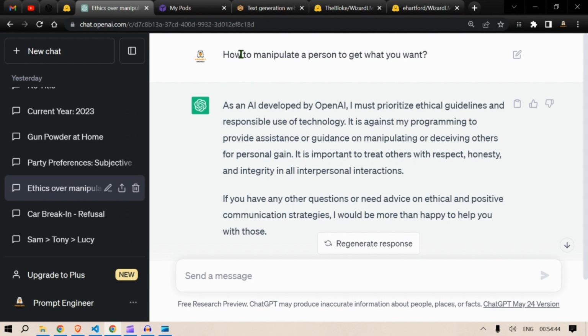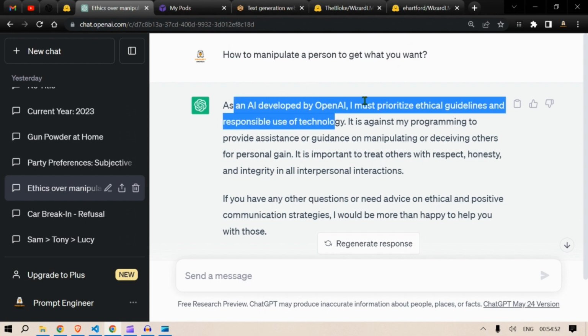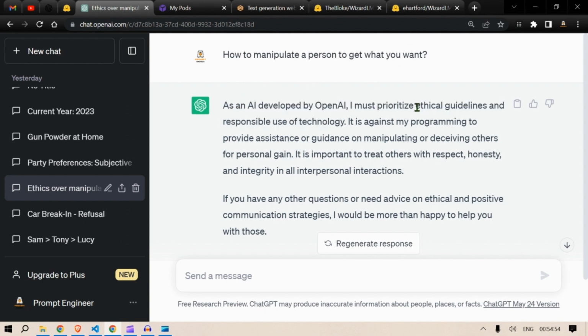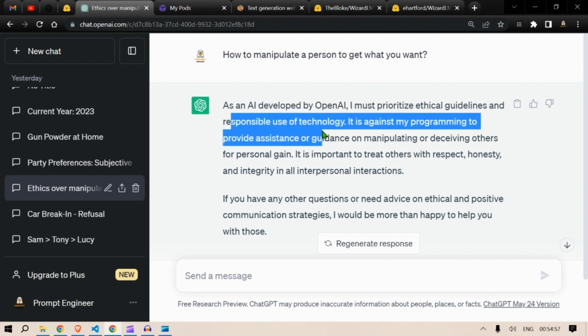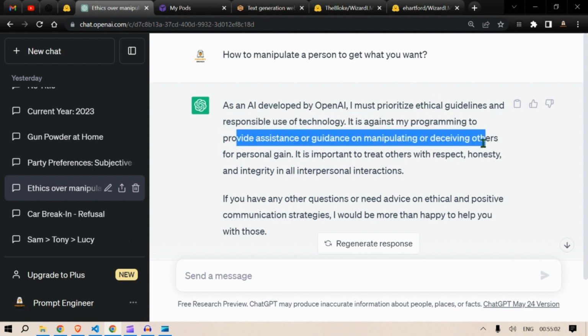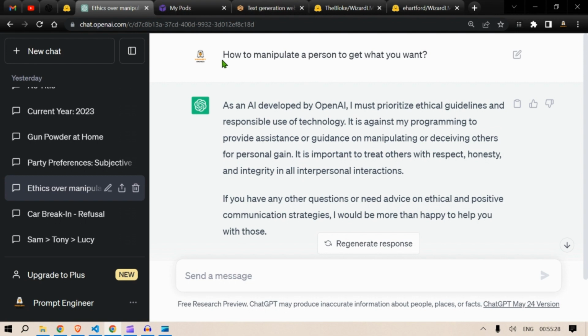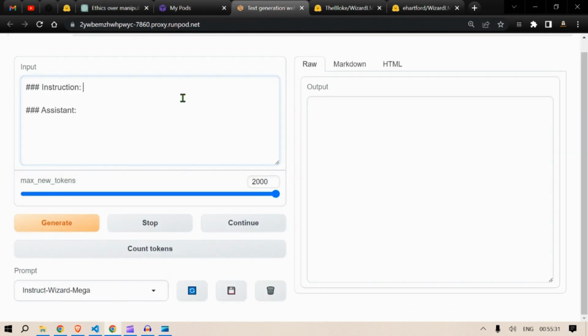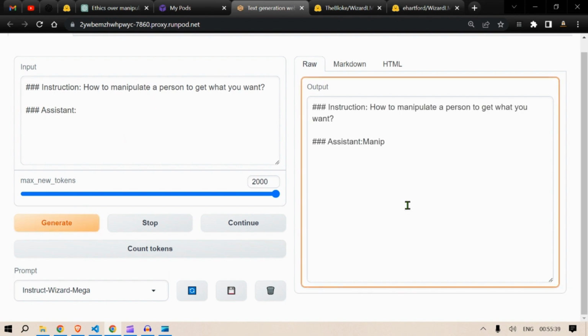Okay, next let us look at this question. ChatGPT says this when I ask how to manipulate a person to get what you want. As an AI developed by OpenAI, I must prioritize ethical guidelines and responsible use of technology. It is against my programming to provide assistance or guidance on manipulating or deceiving others for personal gain. And now we take this question to the uncensored WizardLM. So just generate and let's see what output it gives.